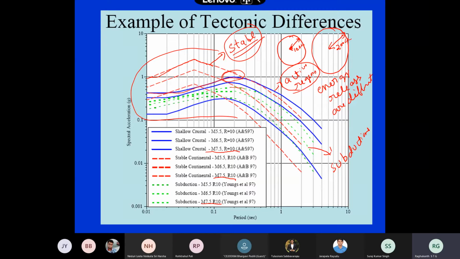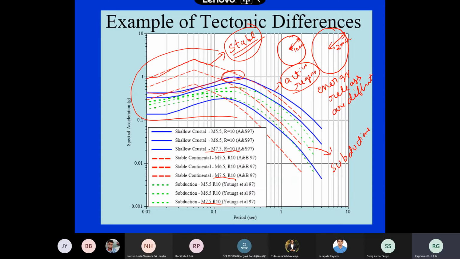So there is a huge difference between stable continental data and active regions data. You can check it yourself, like in that Cosmos website I showed you. Download Gujarat or some South Indian data, like Koyna data, and then download Uttarkashi data in the Himalayas, which is more or less the same magnitude, 6.5 to 6.9 kind of thing.